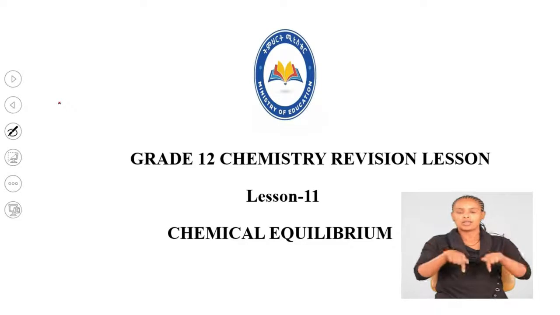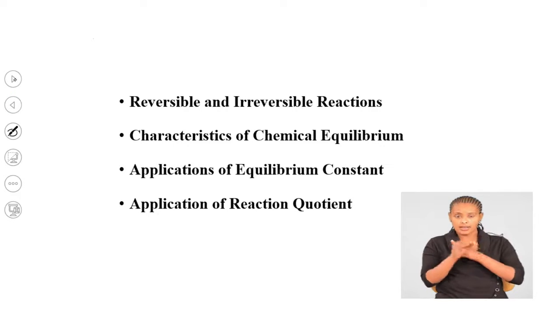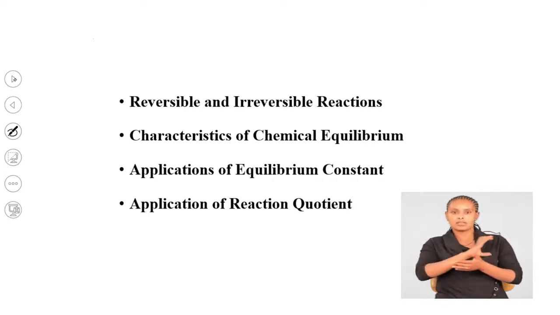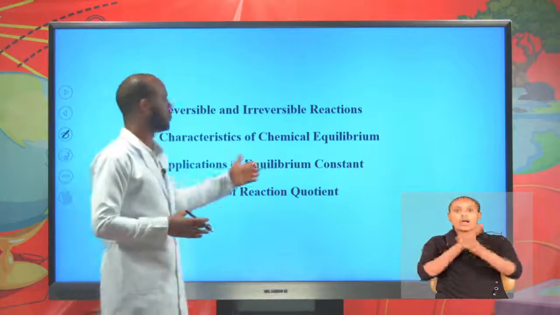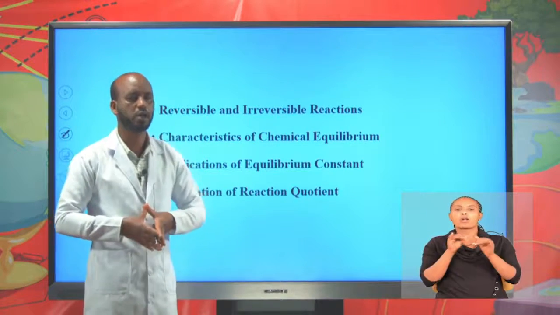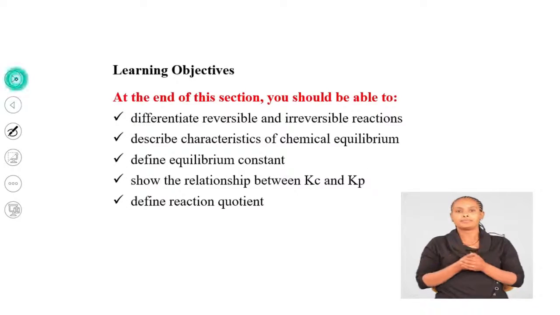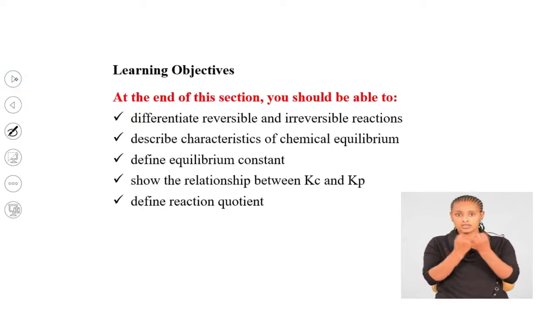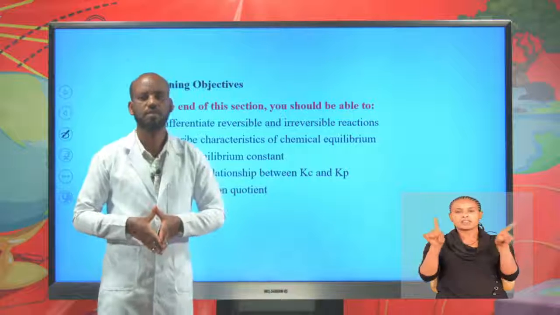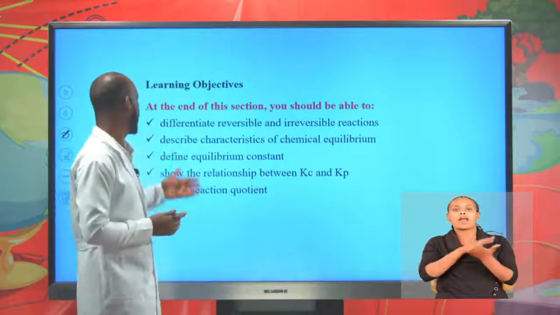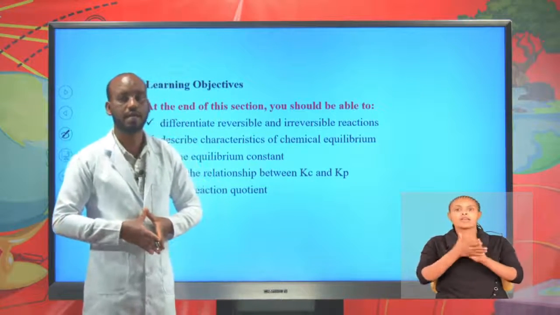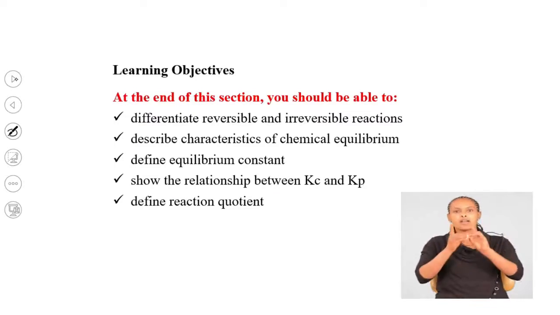In today's lesson, we will learn about reversible and irreversible reactions, characteristics of chemical equilibrium, application of equilibrium constants, and reaction questions. At the end of this section, you should be able to differentiate reversible and irreversible reactions, describe characteristics of chemical equilibrium, define equilibrium constants, show the relationship between Kp and Kc, and define reaction quotients.